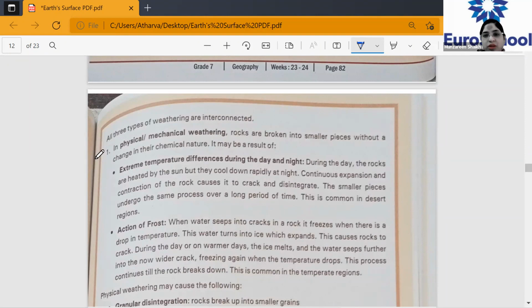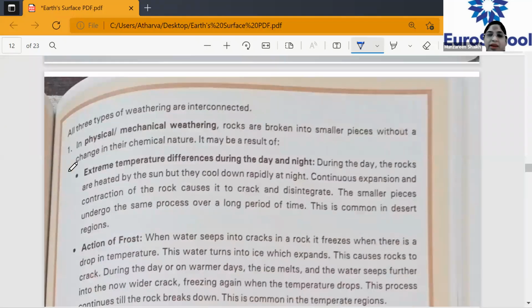Do you all agree with this? All are interconnected, whether it is chemical, biological, or mechanical. Now let's study physical or mechanical weathering. What happens in physical or mechanical weathering? In this, rocks are broken into smaller pieces without a change in their chemical nature.